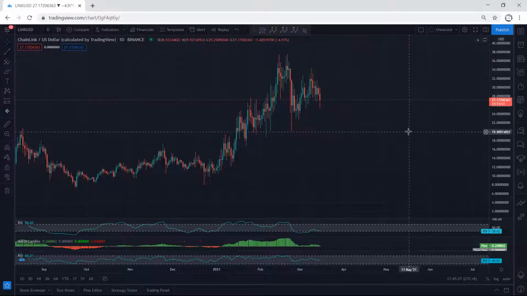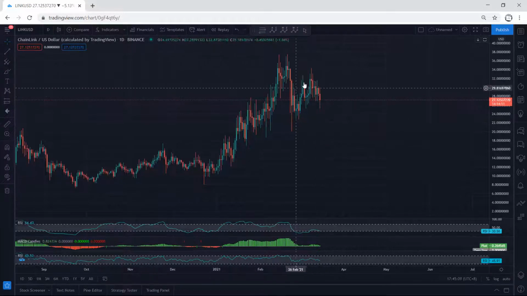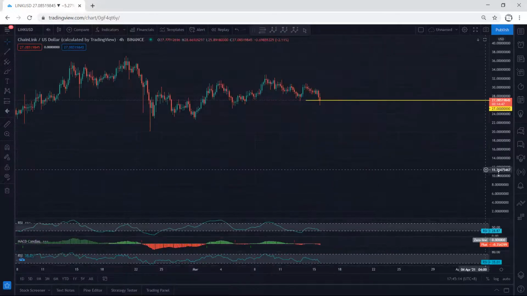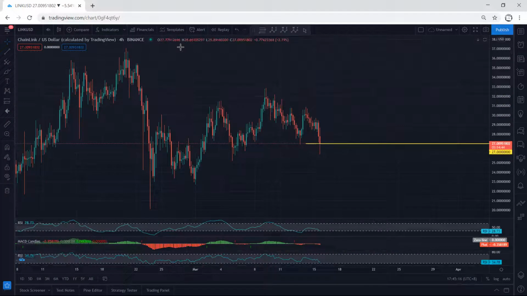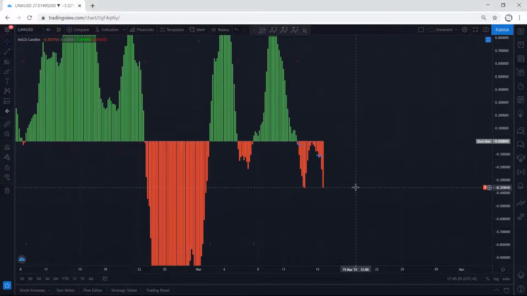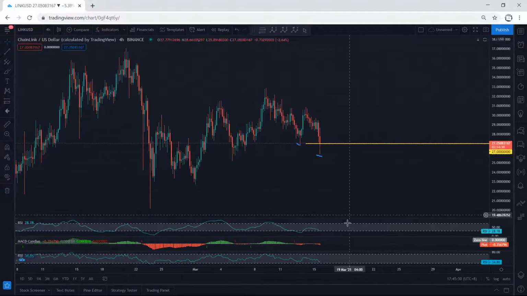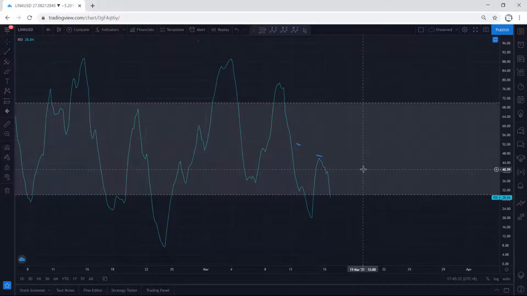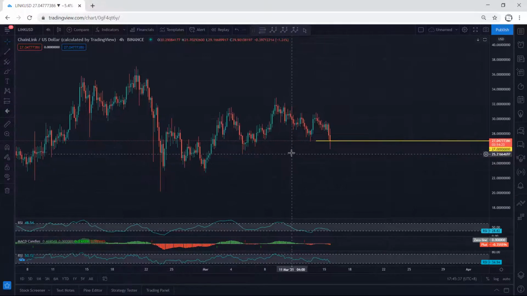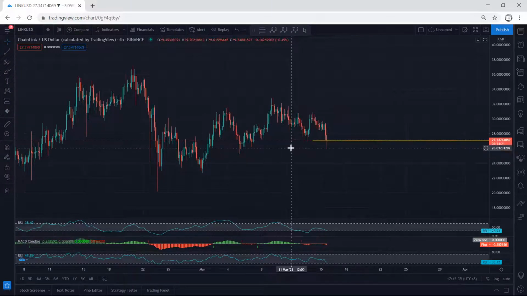If we move to the daily chart, we have nothing. We are just within the correction. And if we move to the 4 hour chart, the one thing we can highlight is that if we put these two in relation to each other, it shows we still have a divergence, almost, which means we cannot consider this as a divergence. And how about the other one? Based on this we have a divergence, but if there is a continuation, maybe after a few hours we don't see the divergence anymore. That's why we cannot rely on that.